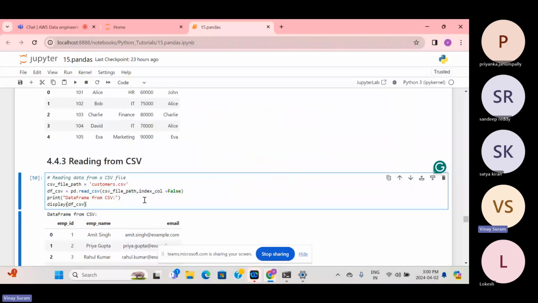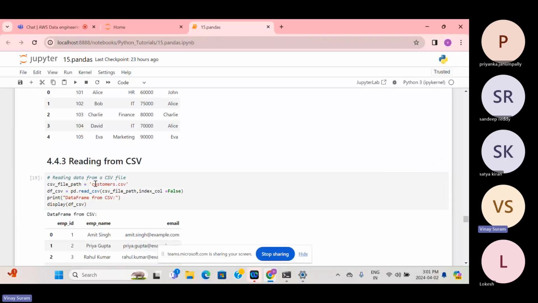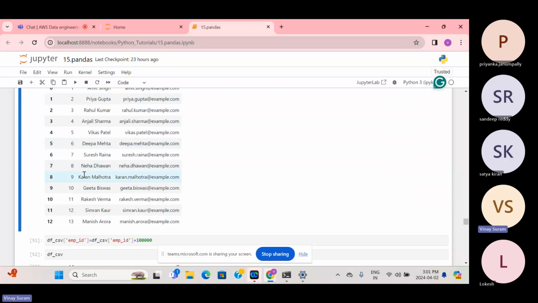All of these are not necessary to learn right now. As you work through this, you'll understand the things. So I'm just reading the CSV. This CSV file is available in the Python tutorial folder where this pandas file is. That's why I simply wrote only customers.csv. You don't need to give the full path if your pandas file and your data source file are in the same location. You can see the data is available like this.